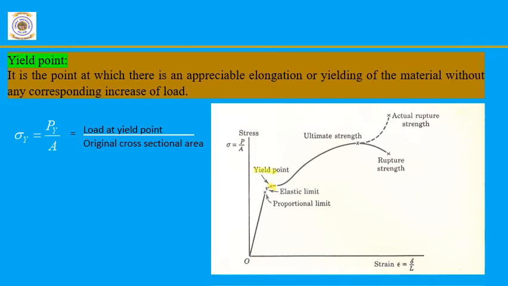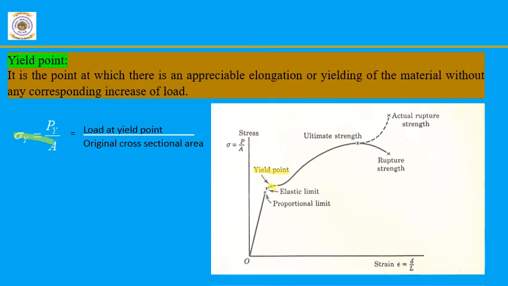So once it reaches the yield point, it will not take much load to increase its gauge length. So gauge length will increase exponentially with a small amount of load. To find the yield strength of a particular material, we have to consider sigma y equals